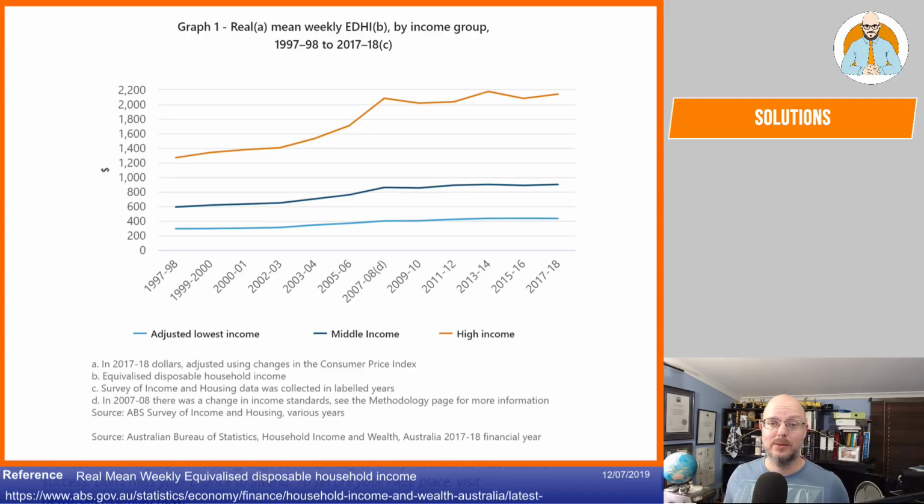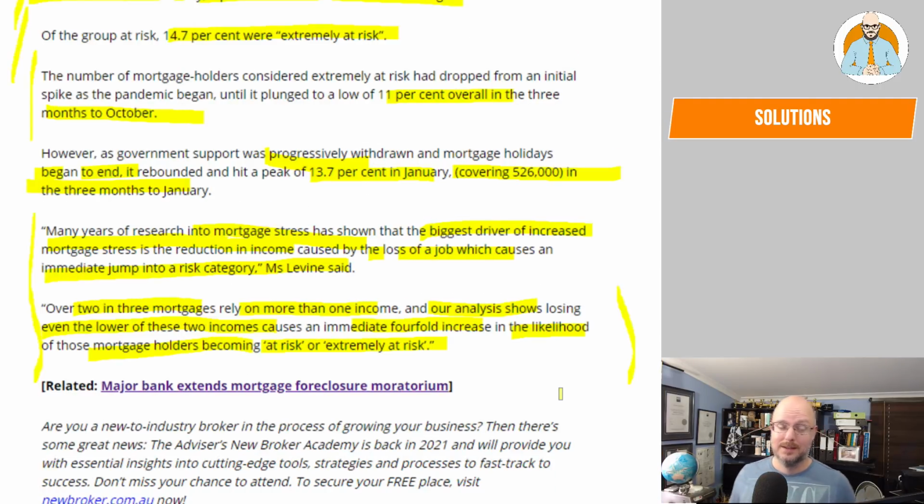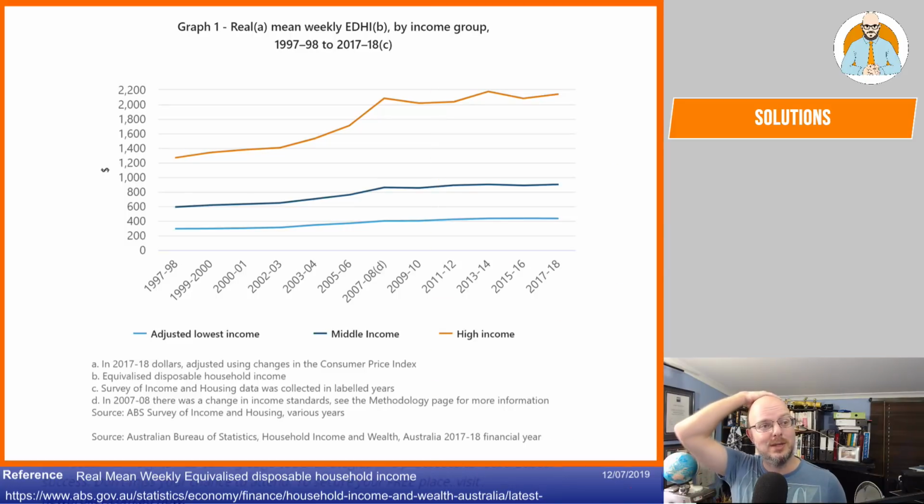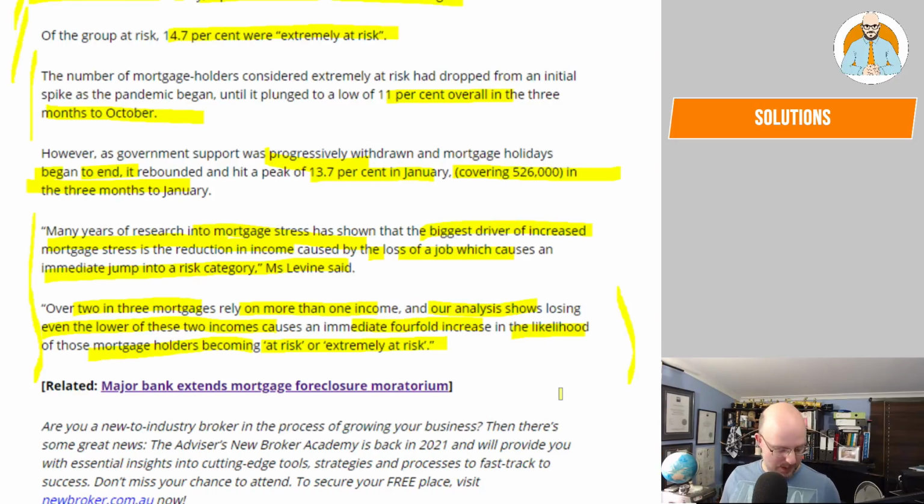Bloody hell, 433 a week, guys. This shows you. Look at this chart. Look at the difference between the high income and the low income. And you're not talking like billionaires and millionaires in the media, like the Reinhardts. Sure, they're going to have an impact. You're talking people working in mining as opposed to people working in retail. That's what we're seeing in this chart right here. And who do you think is going to cop it harder because of the lockdowns? Going to cop the burden, going to lose years of potential earning and capacity to build up and save for their retirement or to build their life. Those that can least afford it. Is it worth it?